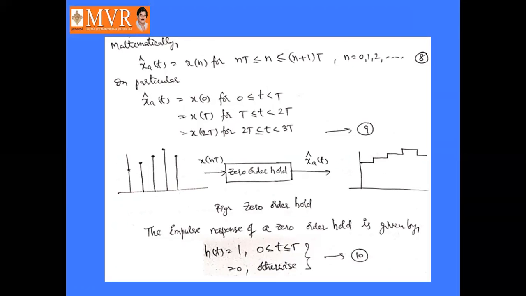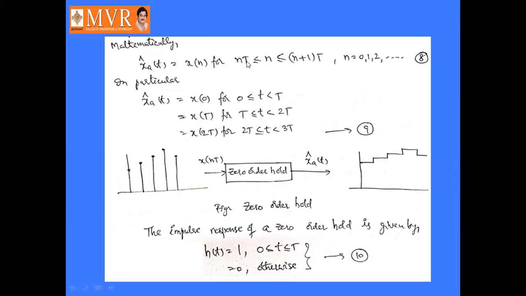Mathematically, it is represented as x_a of t cap is equal to x of nT for nT less than or equal to t less than or equal to (n plus 1) T, until the next sample is received, where n is 0, 1 up to N. That is equation number 8. In particular, x_a of t cap is equal to x of 0 for n is 0.